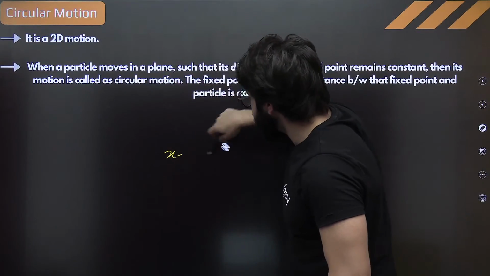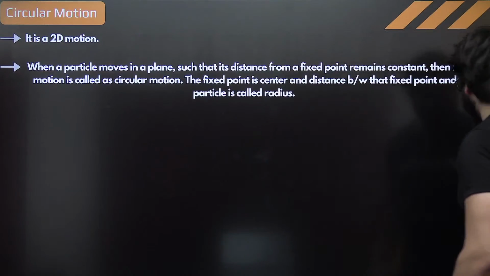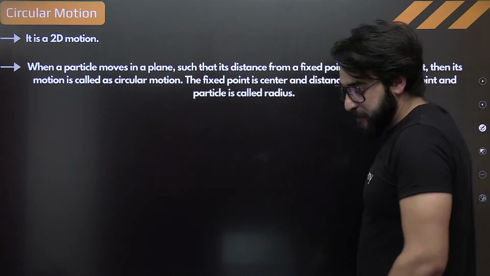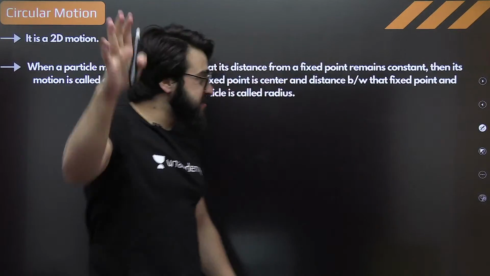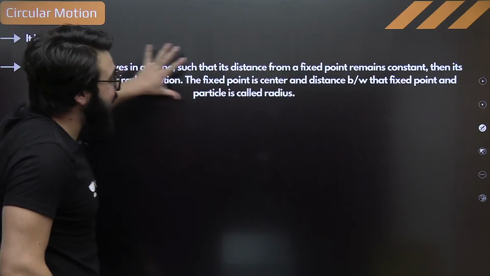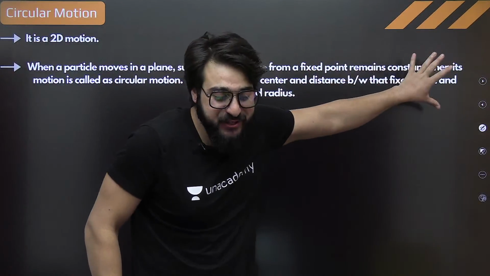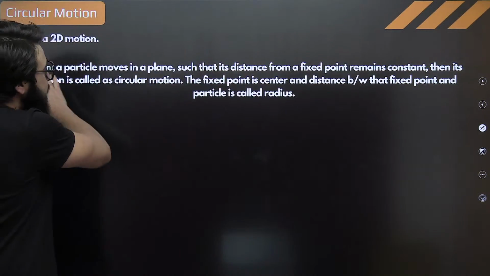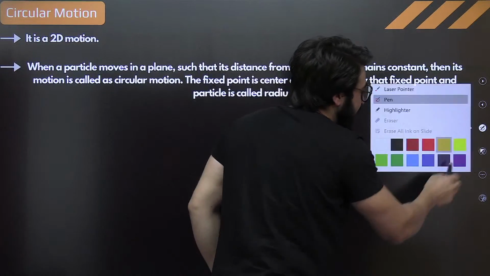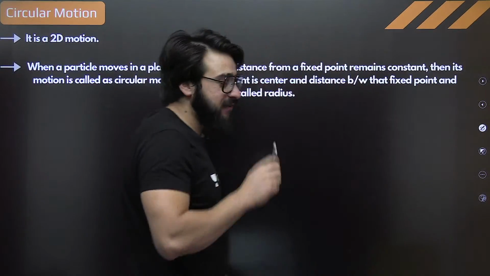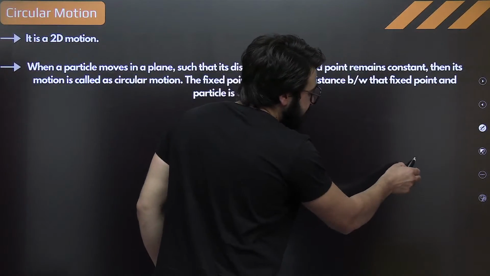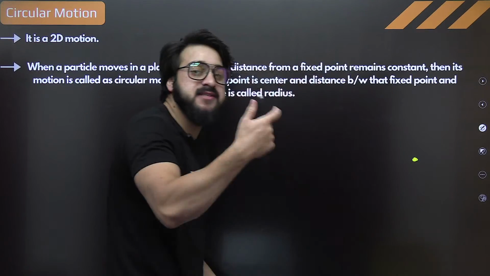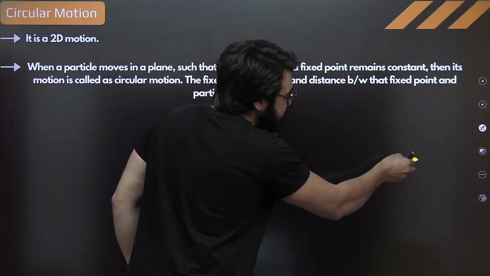Now, let's try to understand this from one more example. Let's have a look at the definition that is written on the board over here. Suppose I have a particle, a body, that is traveling something like this.